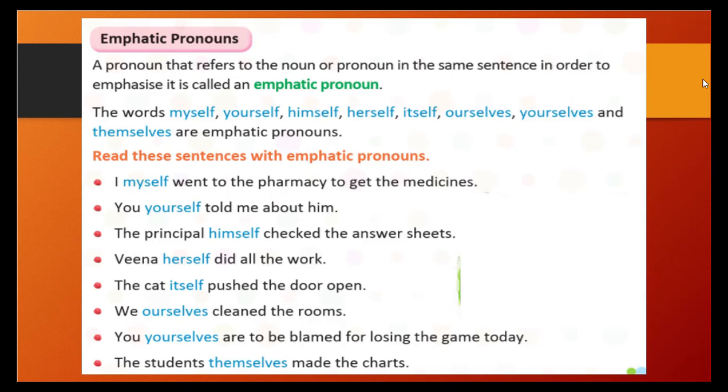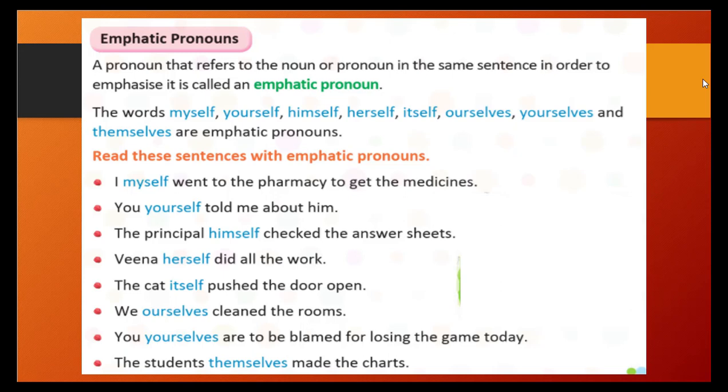Let's understand this. The words myself, yourself, himself, herself, itself, ourselves, yourselves, and themselves are emphatic pronouns. These are the emphatic pronouns. Okay, so let's see an example of it. I myself went to the pharmacy to get the medicine.